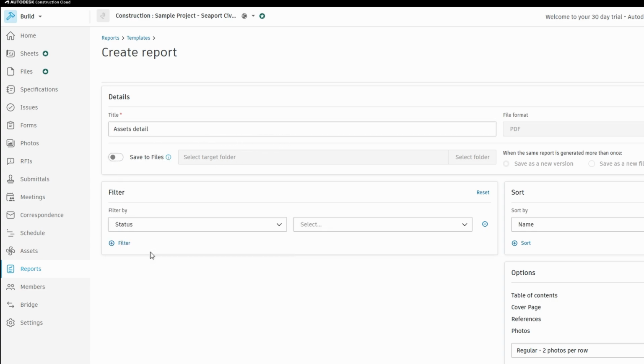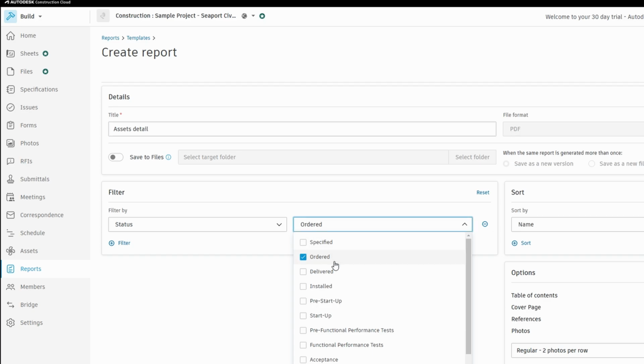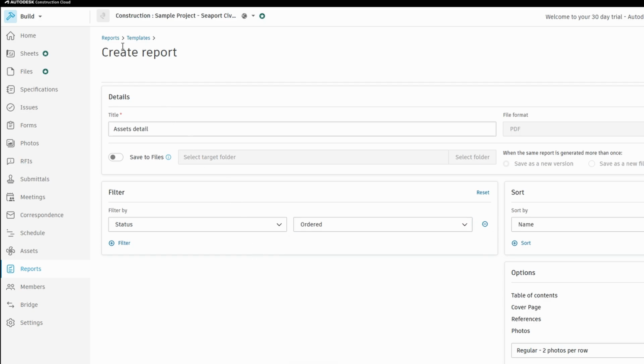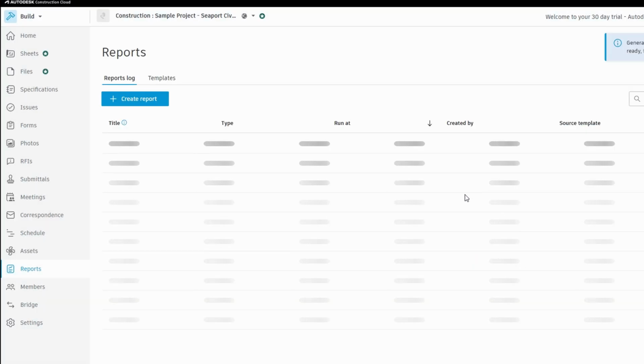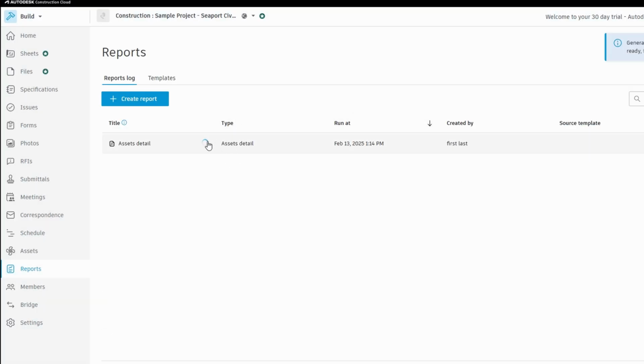For example, you might have a daily report template for safety checks or one for material deliveries. Once created, these reports can be exported as PDFs for easy sharing or for further analysis. The ability to generate detailed reports directly within PlanGrid helps ensure nothing gets overlooked and allows your team to stay on top of important tasks.